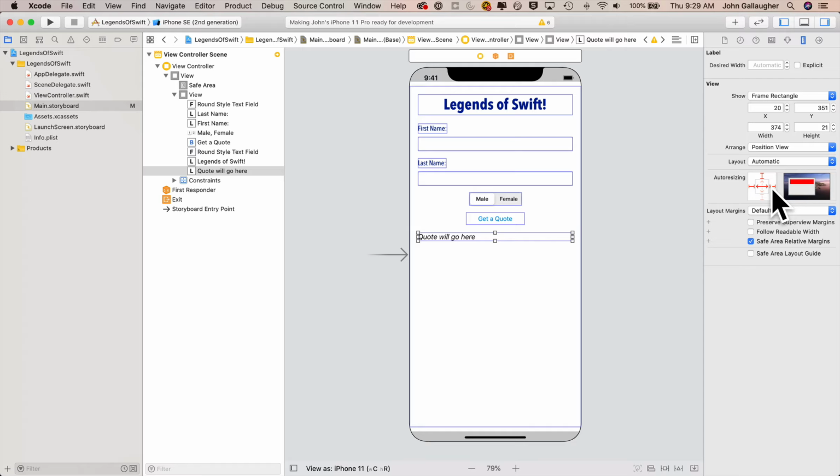So with my quote will go here selected, I'm going to give it the same kind of auto resizing as I did for my Legends of Swift. So that's top, left, and right. Outers are in red and the inner horizontal is in red as well. And now let's set up our outlets and our action.